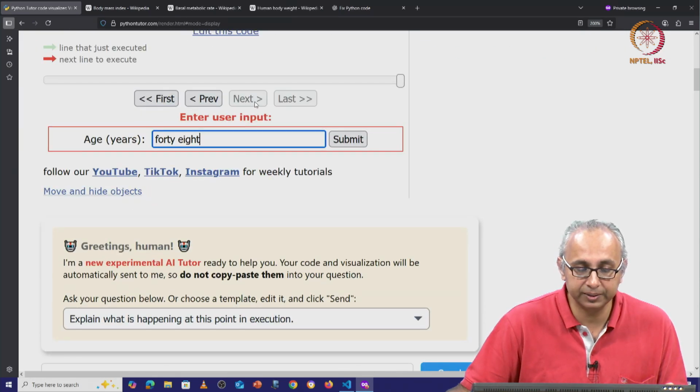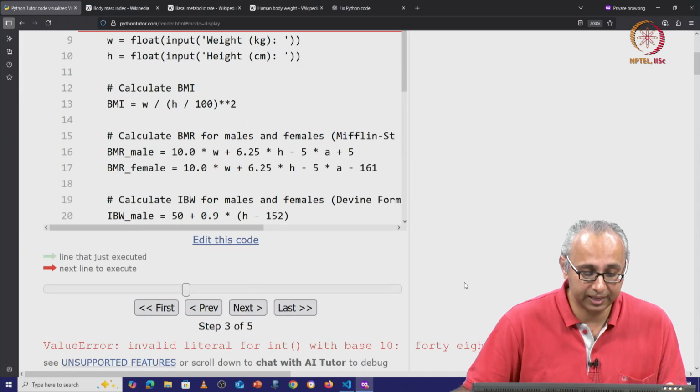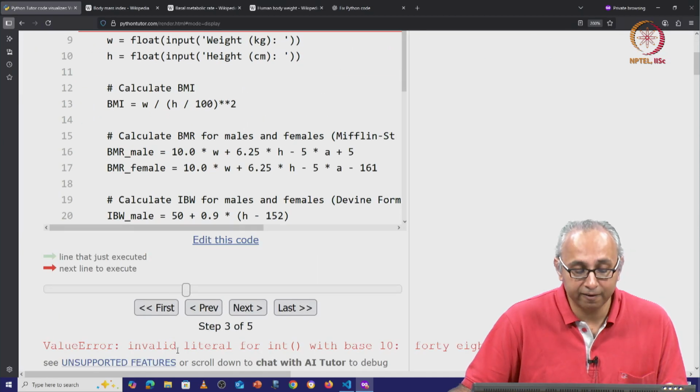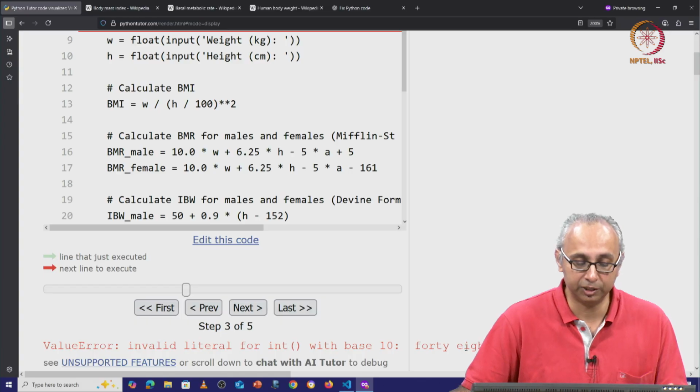When I click on Next, when I click on Submit, I get red lines indicating an error. This is telling us that this is an invalid literal for int. You cannot give me the string 48 in words and expect the int function to convert that into an integer.